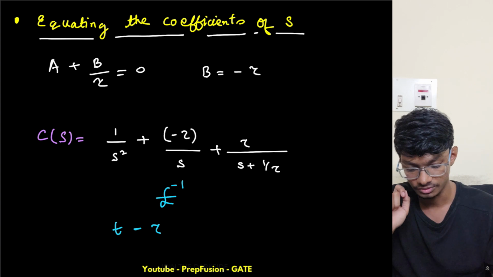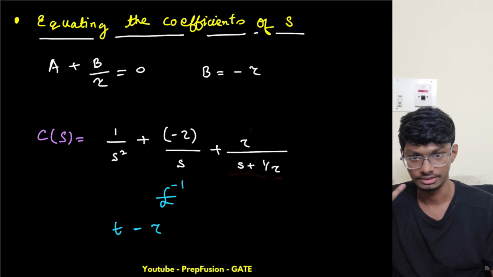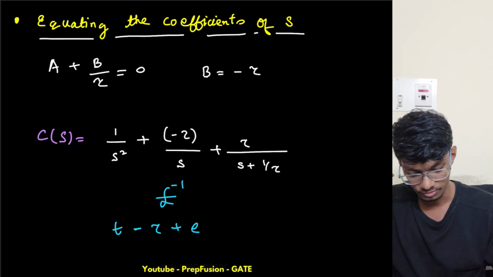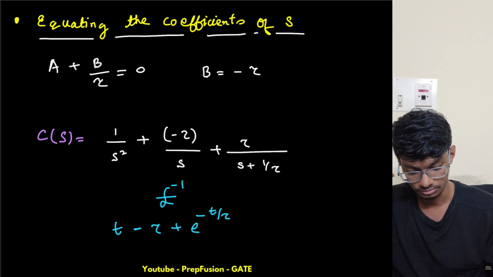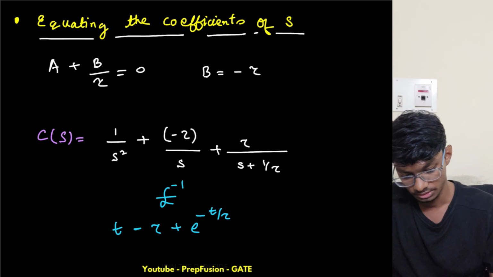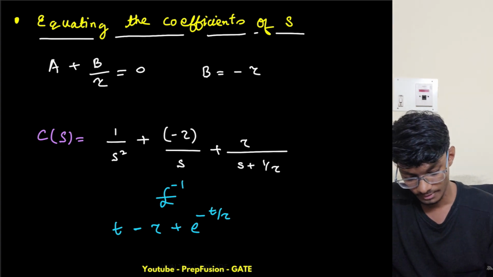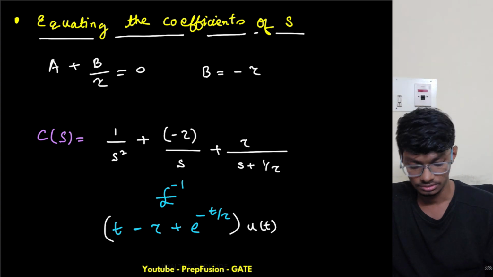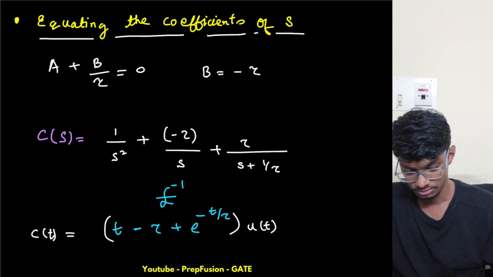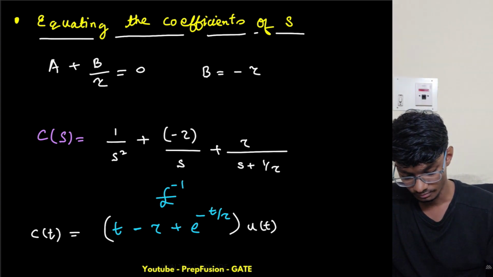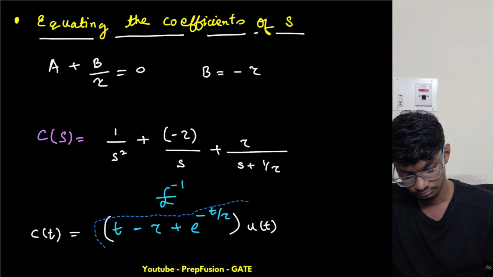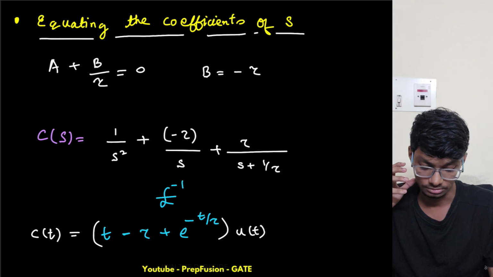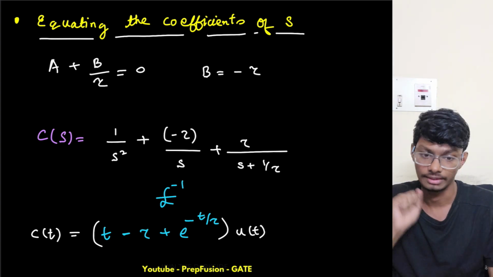And what is the Laplace inverse of 1 by s plus a? It is e raised to power minus at, so it is e raised to power minus t upon tau, since a is 1 by tau. So this is my c(t), basically my ramp response.